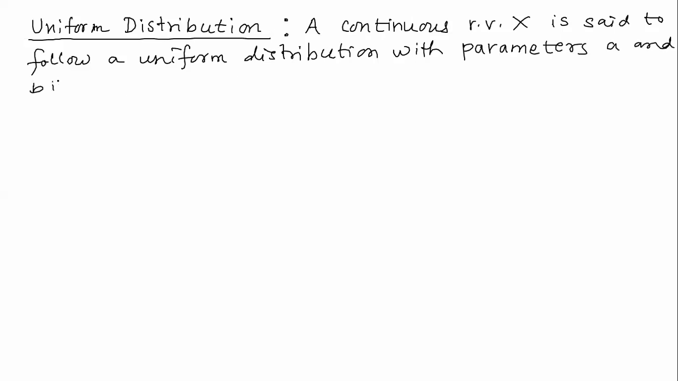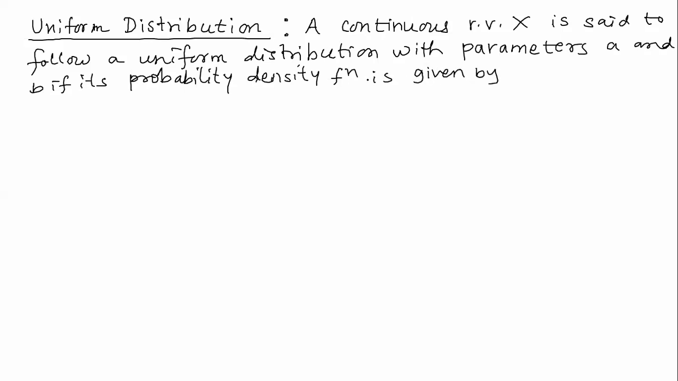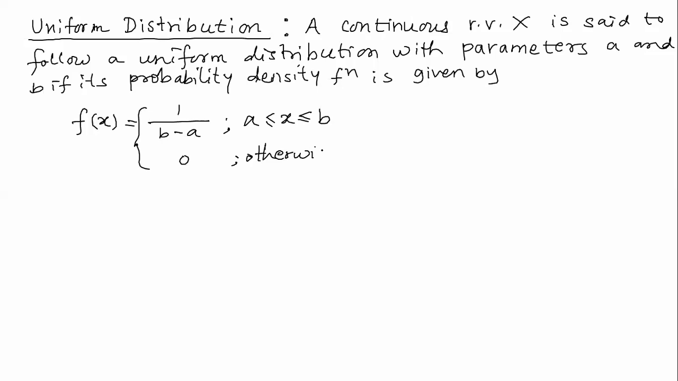if its probability density function is given by, like this, small f of x equal to 1 upon b minus a, for a less than or equal to x less than or equal to b, and 0 otherwise. Even if you do not write 0 otherwise, that is fine. It is understood 0 otherwise.